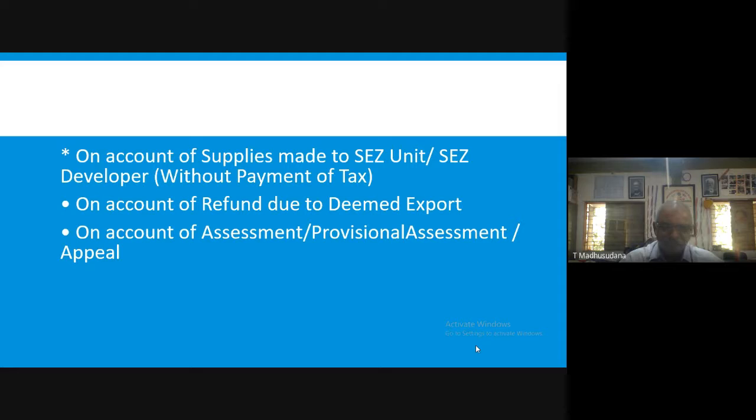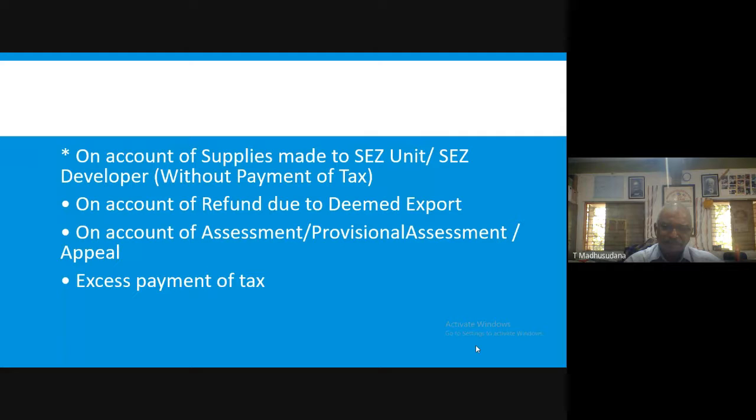And in case of appeal, suppose there is any litigation or any appeal by the supplier in the court of law or in the tribunal of GST, if he has won, whatever tax paid by the supplier is less than the tax liability, then if he gets a favorable judgment from the court, in that case also he can claim for a refund of the tax.